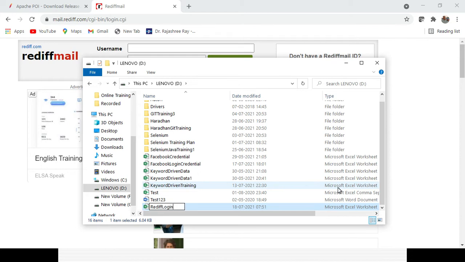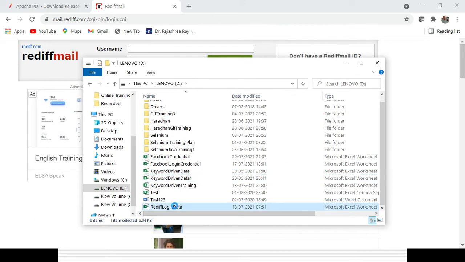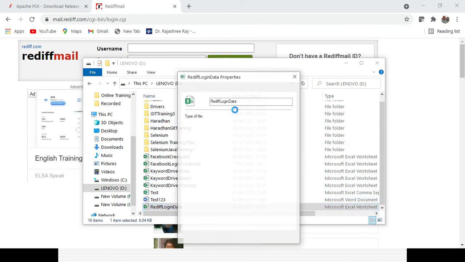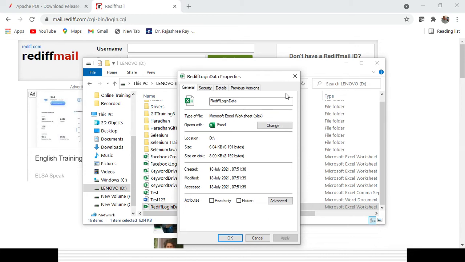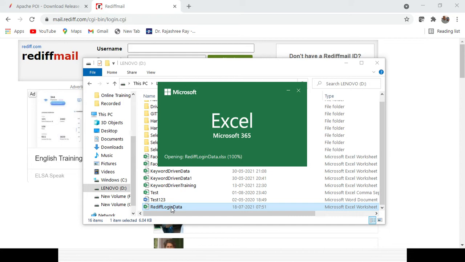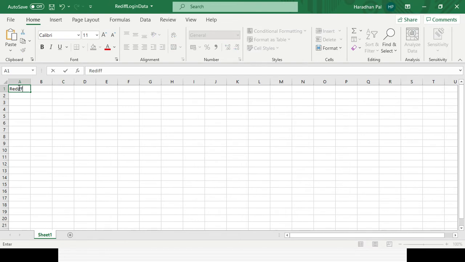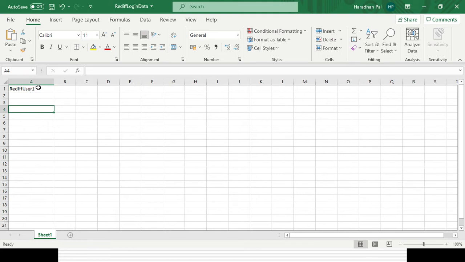login data. It is a Microsoft Excel sheet. You can also go to the properties and see the extension, XLSX. I will open that Excel sheet and add some data variation for the Rediff. I can give here Rediff user 1. Similarly I can give the password combination, so I can give the password and username.